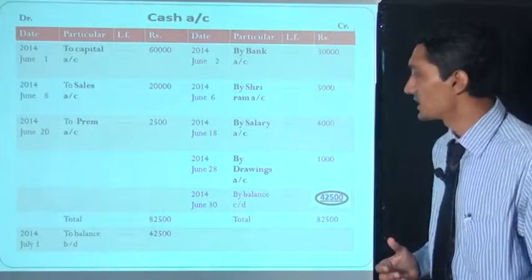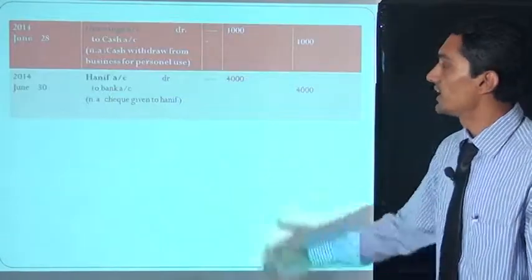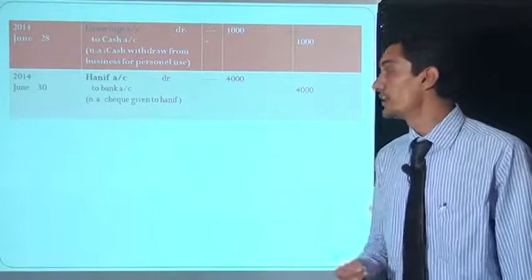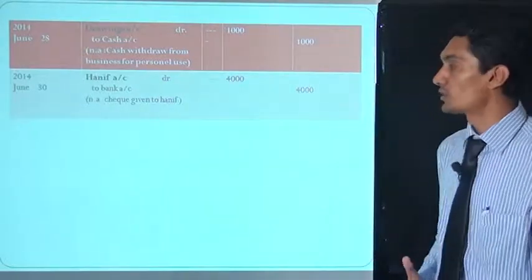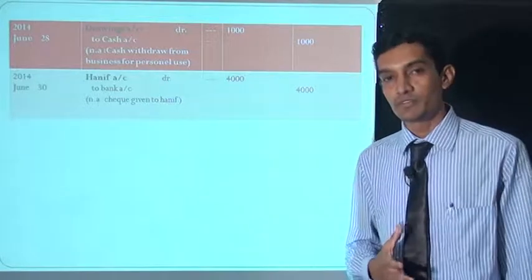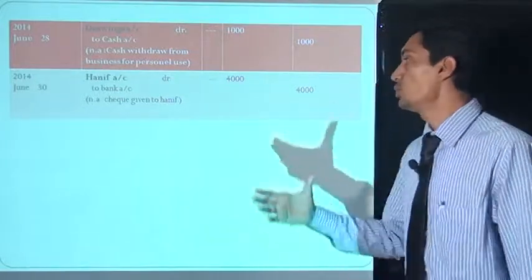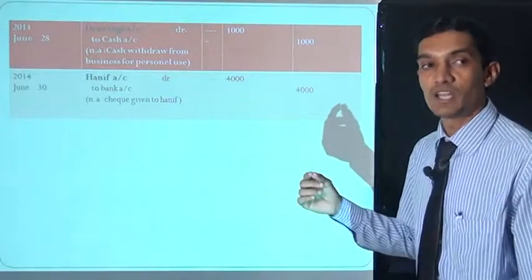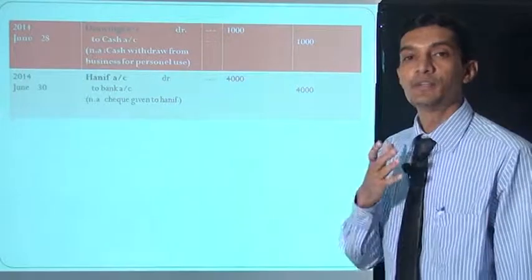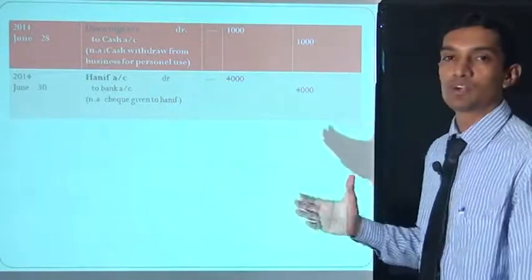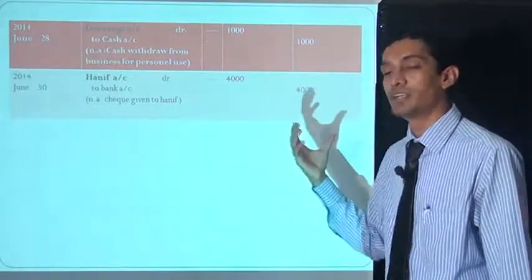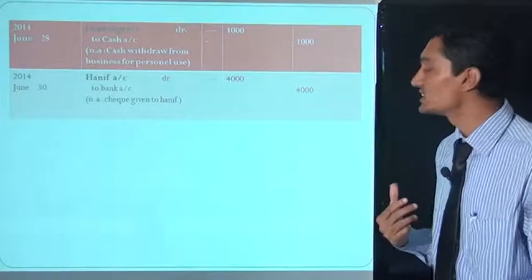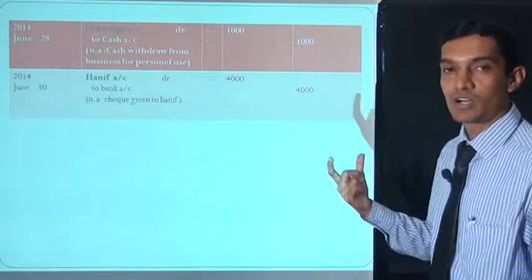Now what is our next transaction? The last transaction is 2014 June 13, Hanif account debit to bank account 4000. A check was given to Hanif. So in that transaction, on the debit side of the Hanif account we write to bank account, and in the bank account on the credit side we write by Hanif account. We show these transactions also. First we show it in the Hanif account.